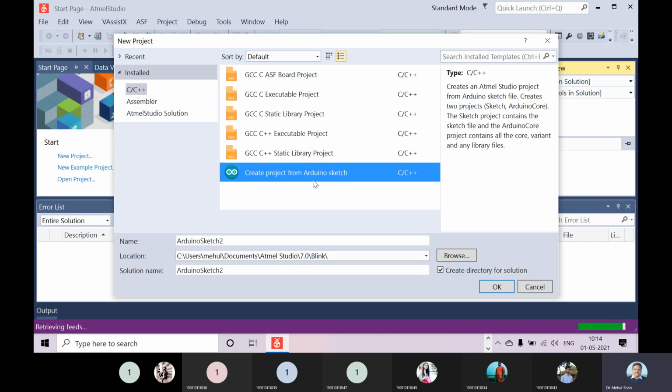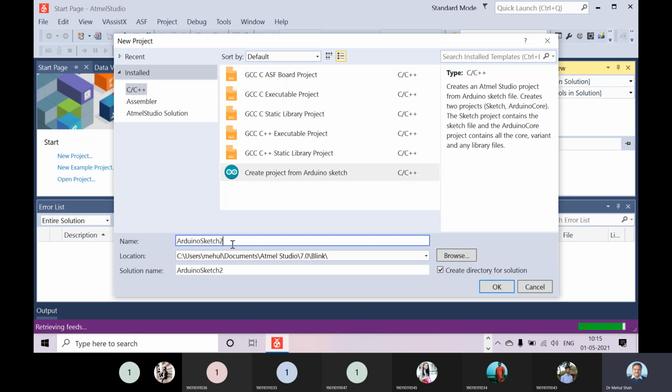So we are running a program of Arduino on Atmel Studio, so I have to enable this option. Is it okay? Yes, sir. So I will select this last option.